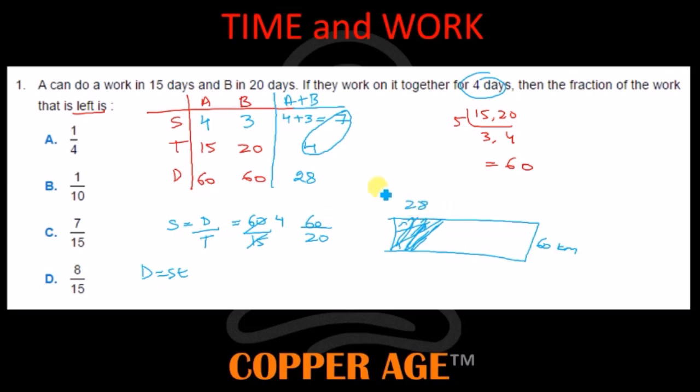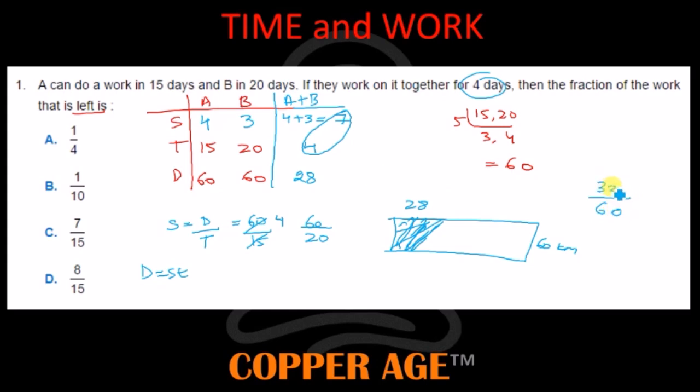Then what is the remaining work they are asking? So if you subtract 28, then you will have how much? That is 32. So the remaining work is 32. They are asking the fraction. 32 work is remaining out of 60 work. So 32 is remaining out of 60.